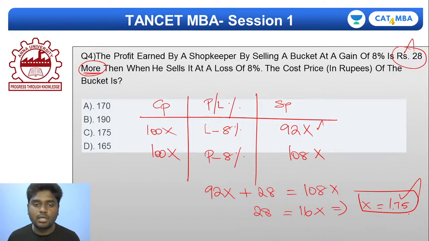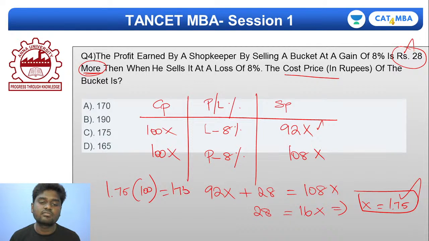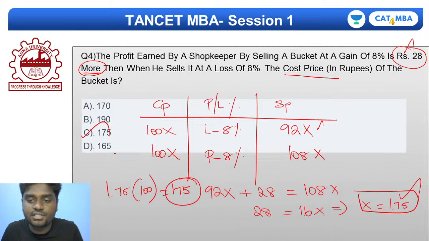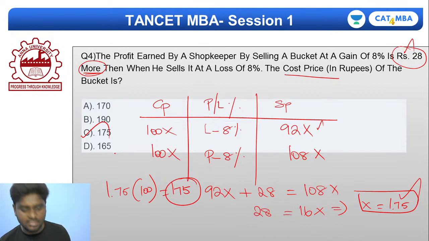If the value of x is 1.75, you're asked to find the cost price of the bucket. So it's going to be 1.75 into 100, you're exactly getting 175. So the answer for the fourth question is absolutely option C, 175. Clear, everybody? Give me a thumbs up if you're clear with the fourth question. Let's quickly go for the fifth question of today's session.